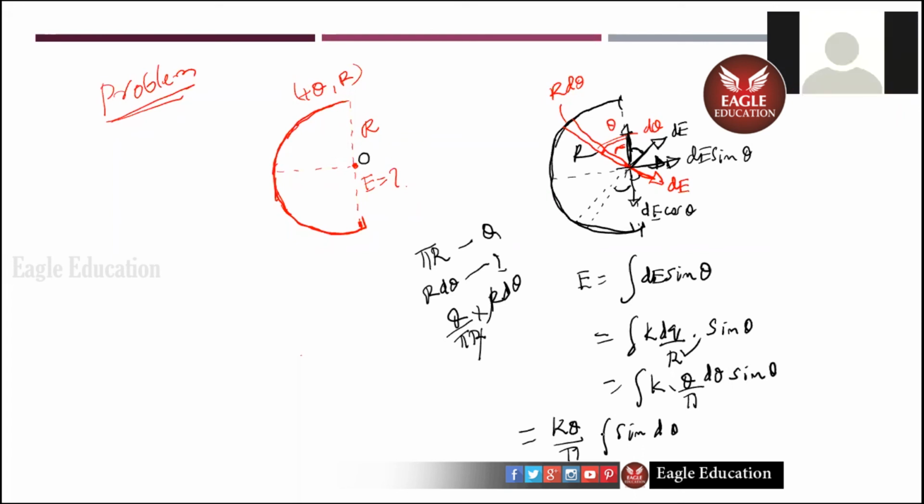So 0 to pi. Irshita, you tell me. Sir, minus pi by 2 to pi by 2. Why like this, or why not 0 to pi? Half ring. Sir, the limits are minus pi by 2 to pi by 2, no? No, Vida. Here, the limits are different from the theta here. It's a half ring, no, sir? Half ring and not that.